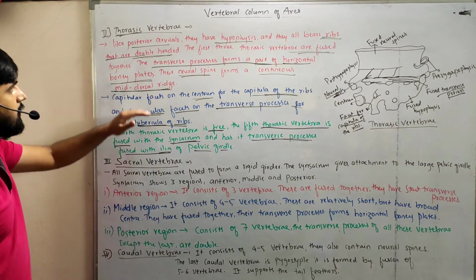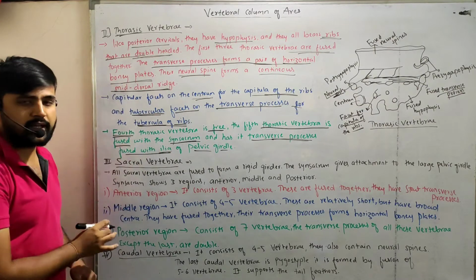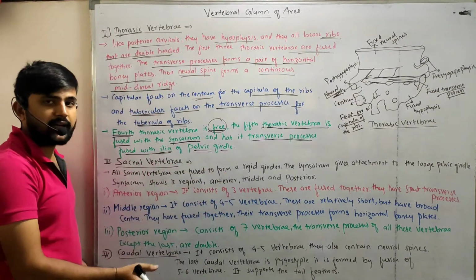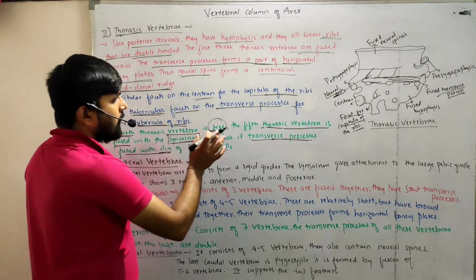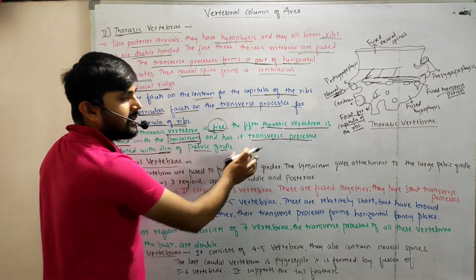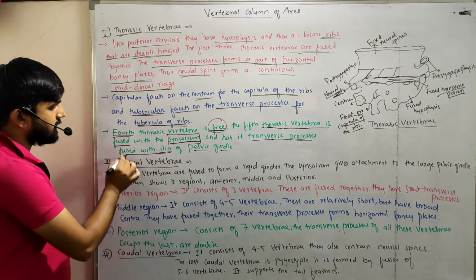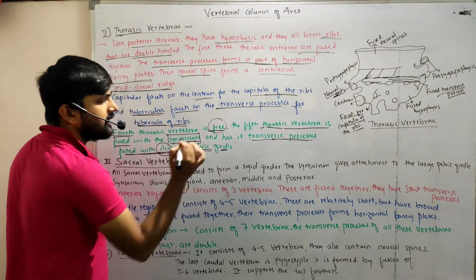So the fourth thoracic vertebra is free, but the fifth thoracic vertebra is again fused with the synsacrum, right? This fifth vertebra also has the transverse process, which is fused with the ilia bone of the pelvic girdle.